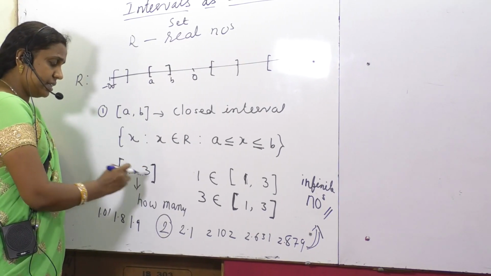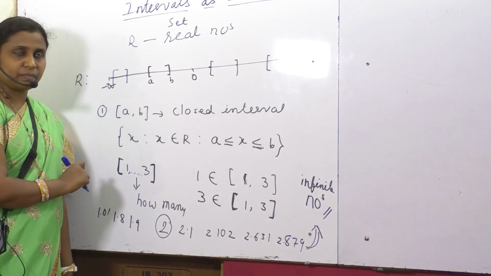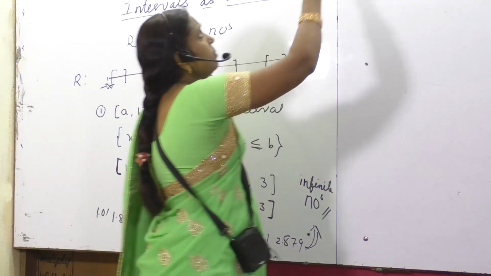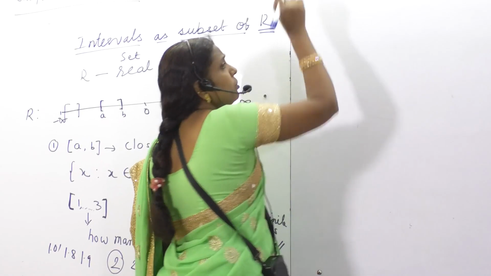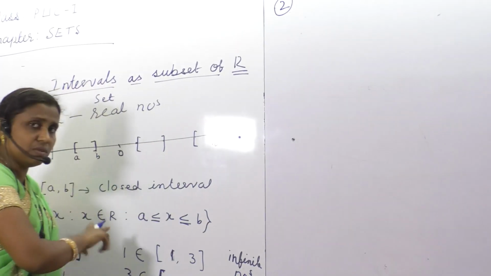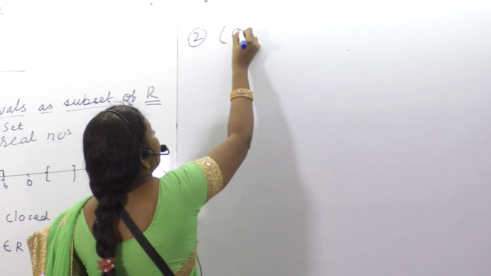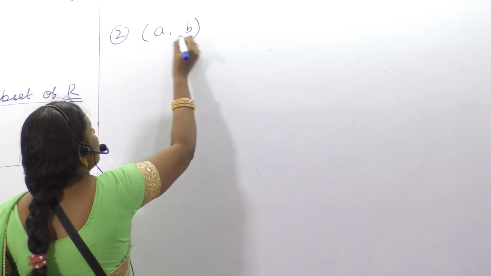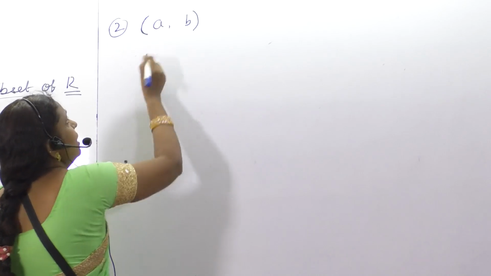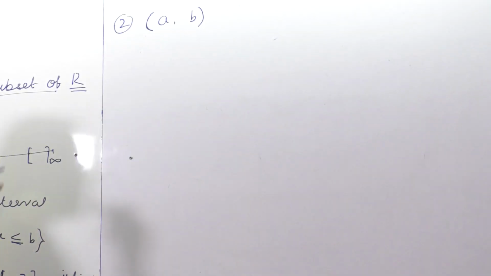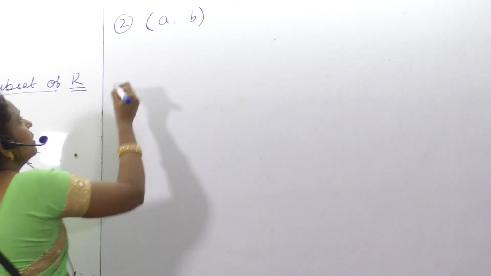It will be written in square brackets. Okay. So if I make you understand the second one, the concept of closed and open interval will be more clear. So if I take A, B, open interval, we write in parentheses, simple brackets. Okay.